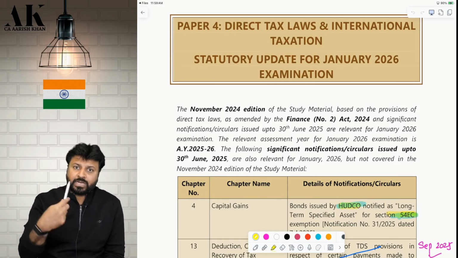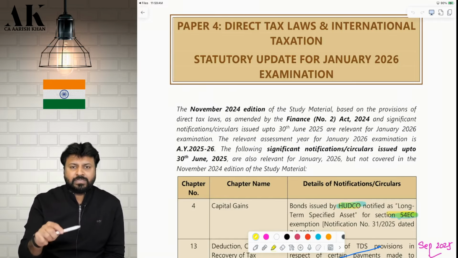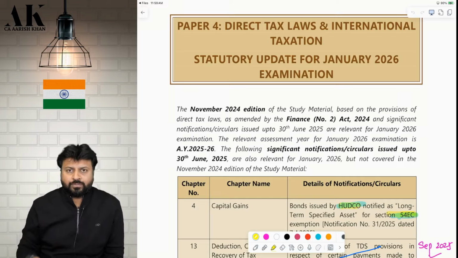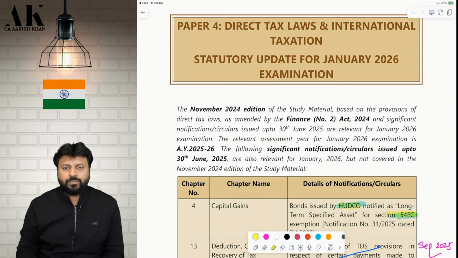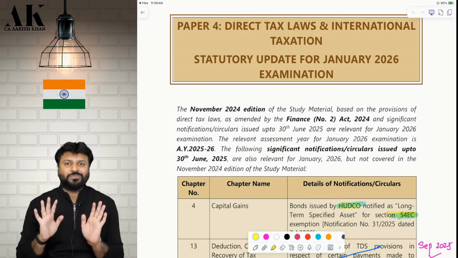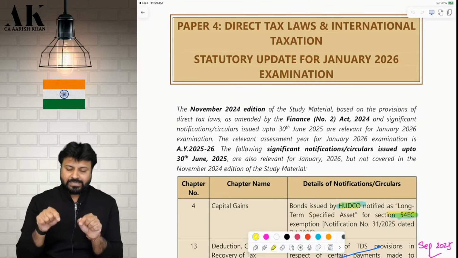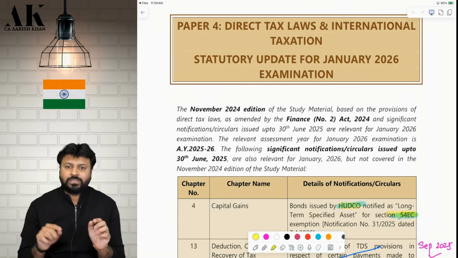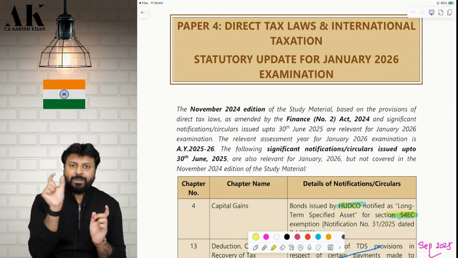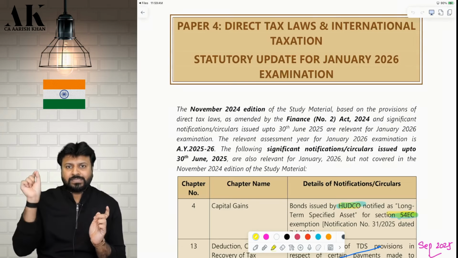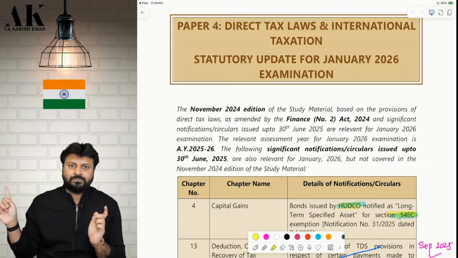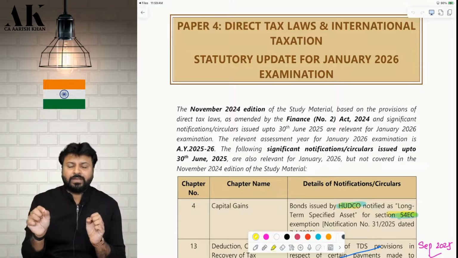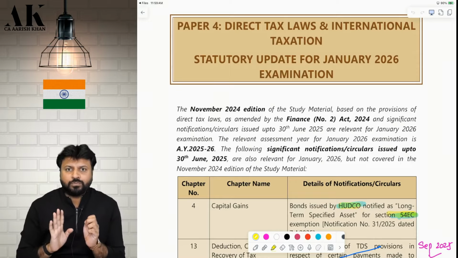Anyone who is buying the books now, you will get those 16 pages also in our color book. All those who have bought the books earlier can download the 16 pages from our Telegram channel. I hope it is clear to everyone what you are supposed to do. I will again clarify. This is the final amendment that you have to follow, this 72 pages. To compile this 72 pages, you have a 16-page file in our Telegram channel. Okay, you can download the file from there. You can take the printout, whatever you want to do.